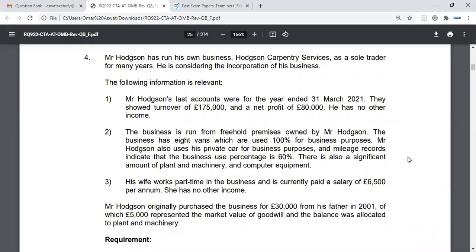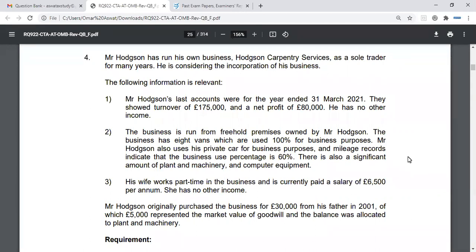Okay. So as I was saying, when it comes to incorporation, there are two taxes that need to be looked at: income tax and capital gains tax. We said that for income tax purposes, because the company is a separate legal entity, the sole trade business will be the cessation of trade for income tax purposes and the start of the new trade for New Co Limited.